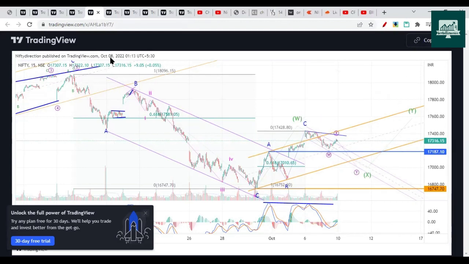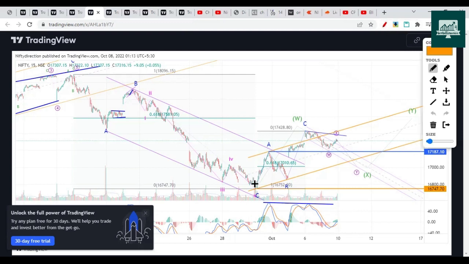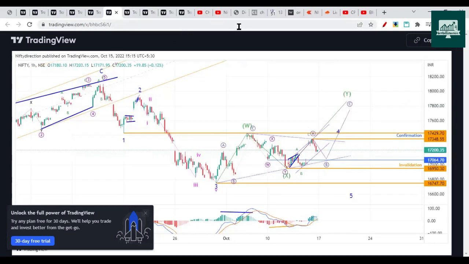So this we discussed on 8th of October that Nifty will move like this, where it could be wave ABC with W wave here and X wave as internally complex correction. Then again ABC with Y wave going on the upside minimum towards 17,581 or even beyond that also we discussed. So this was one of the charts.